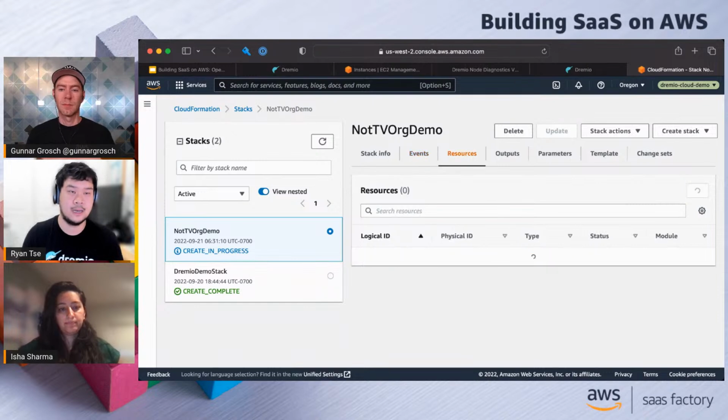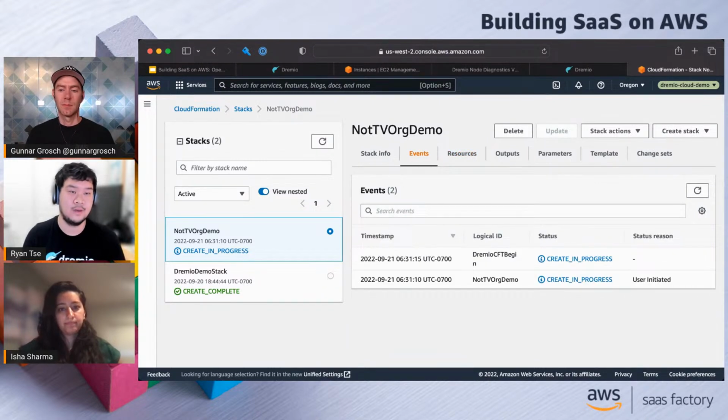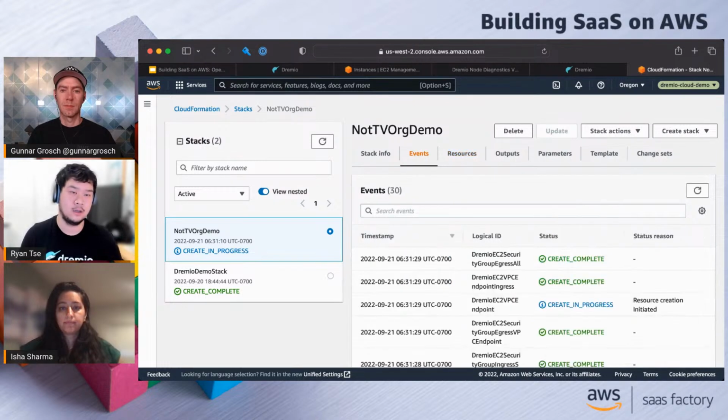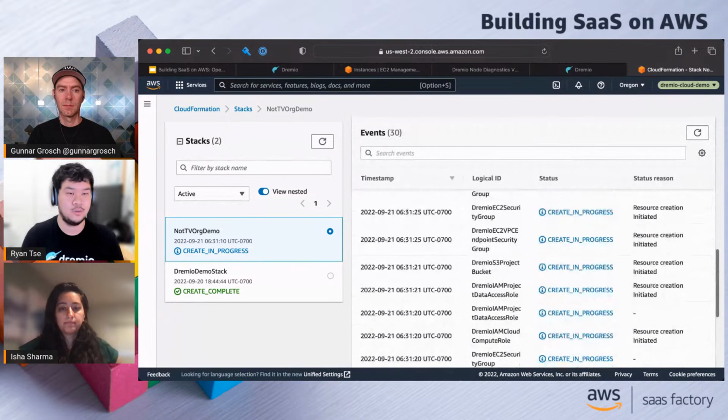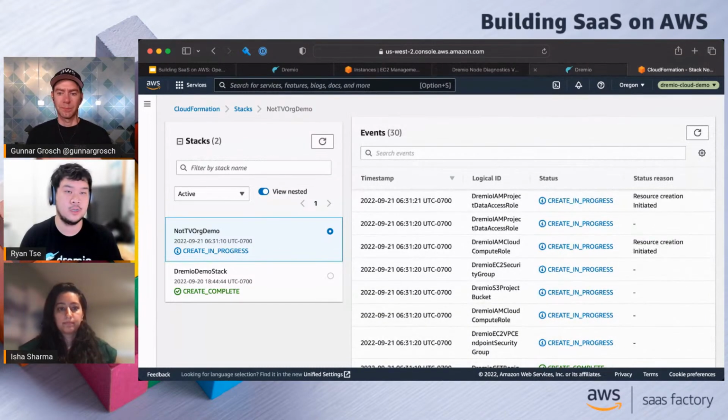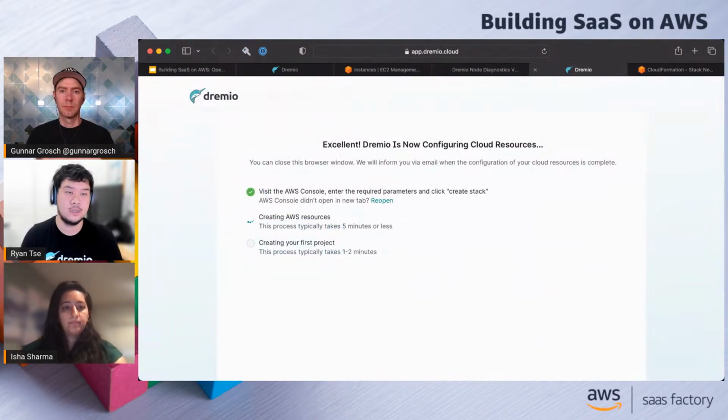Now, if I go back over here and hit that create stack button, it's going to get started. We can see some of the events that happen. This is the Dremio CFT begin, which is the resource that actually calls on that SNS topic. If we quickly refresh, we'll see that we already finished the SNS topic portion. And if I go back over to the Dremio UI, we'll see that it's already progressed to this creating AWS resources section. We didn't touch anything other than that create stack button.